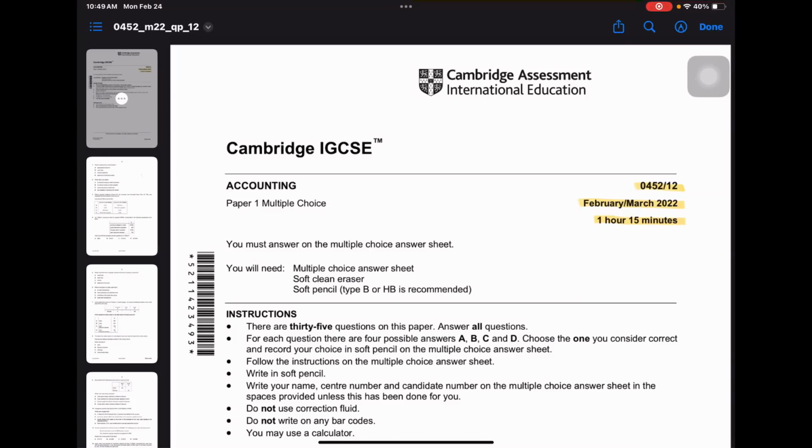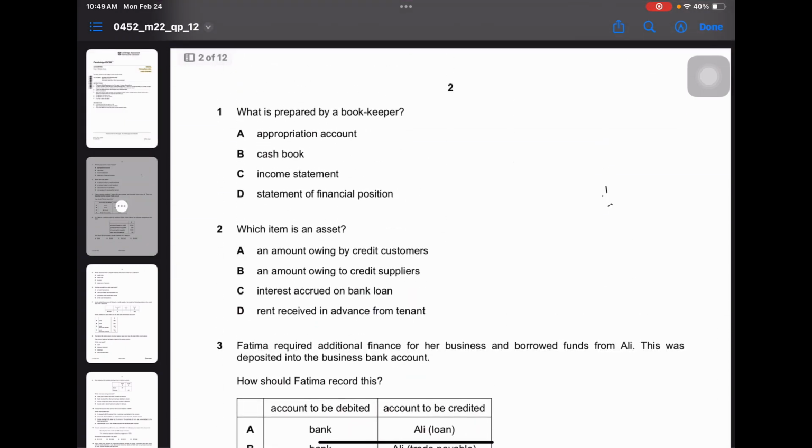In today's video, we're going to be doing a solved past paper. This is 0452/12, Feb/March 2022. We have 1 hour 15 minutes to complete this paper. But we're not going to be keeping up with the time. We're just going to be discussing the paper as quickly as possible.